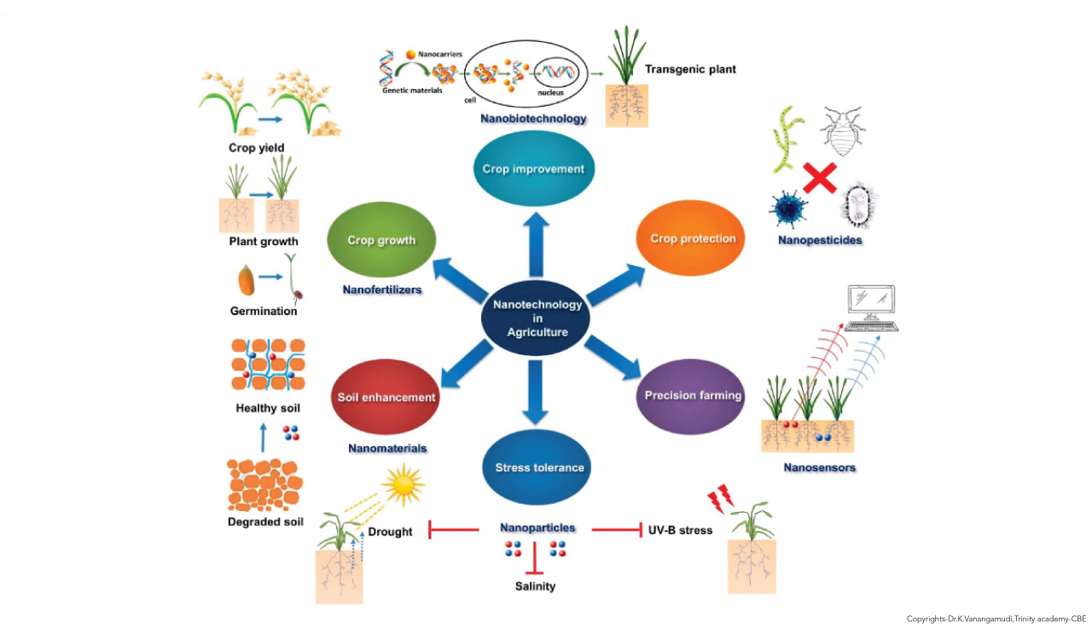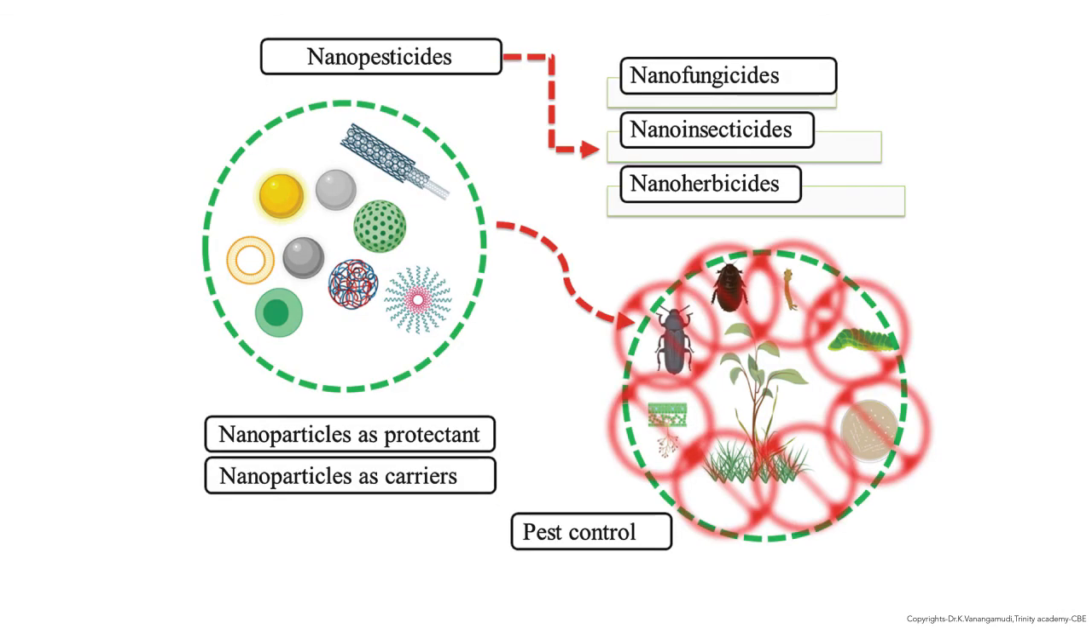If you apply the nanomaterials to the degraded soil, it increases the healthy condition of the soil. It is also applied in seed science and technology, and nano fertilizers are applied to the seed, which enhances the germination as well as the plant growth. Ultimately, the crop yield is higher. Nanopesticides are available in different forms like nanofungicides, nanoinsecticides, and nanoherbicides. Nanoparticles are used as protectants and also as carriers in pest control issues.